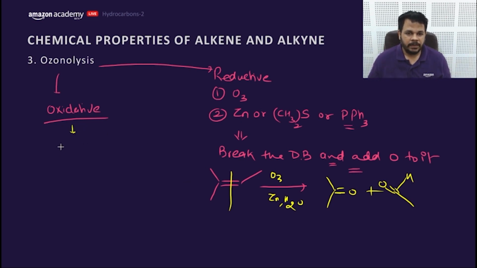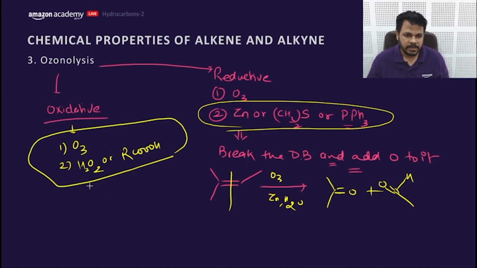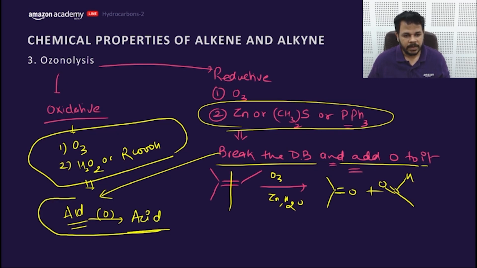Next one is oxidative. It would be like this: if ozone is given and no such reducing agents are given, or some oxidative agents are also given like H2O2 or any peroxy acid, then oxidative ozonolysis is considered. What to do? Similarly, break the double bond and add oxygen to it. If any aldehyde is formed, it gets further oxidized into acid. This is the only difference. Otherwise it would be same.